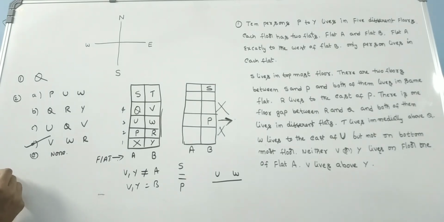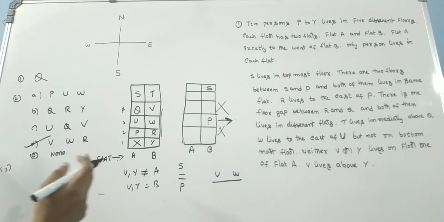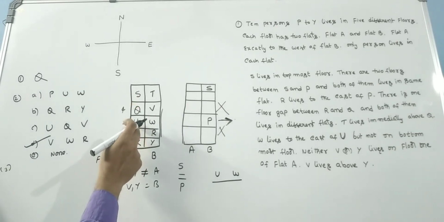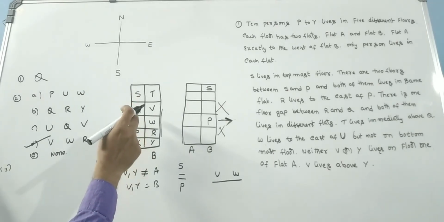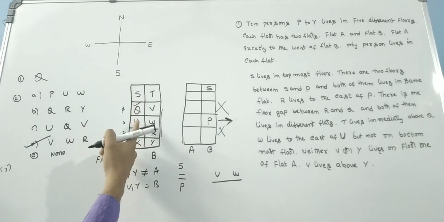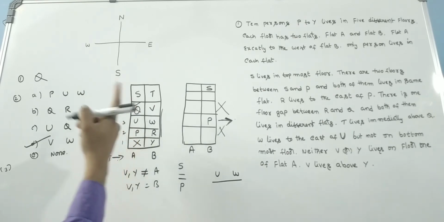Next one, who lives immediately above U? See friends, who lives immediately above U? That means Q. Q lives immediately above U.